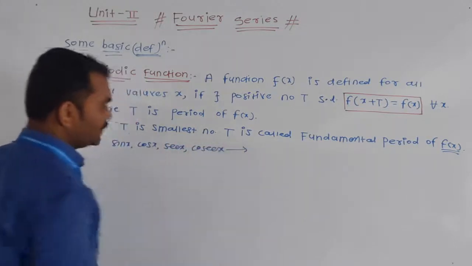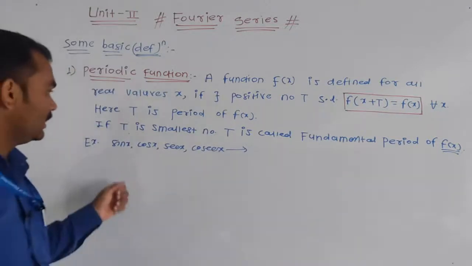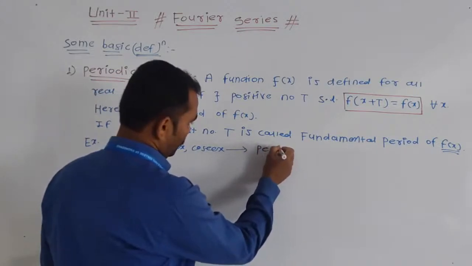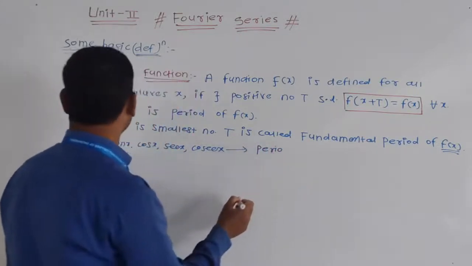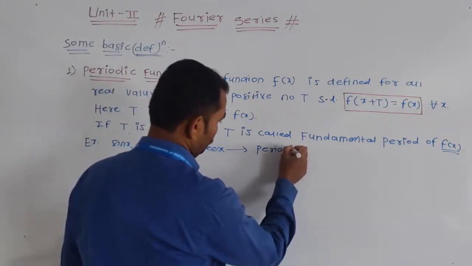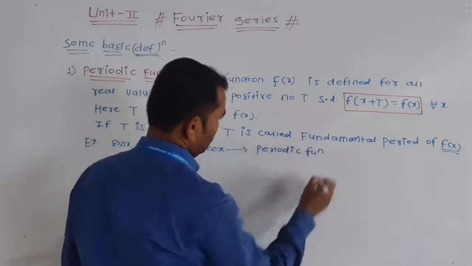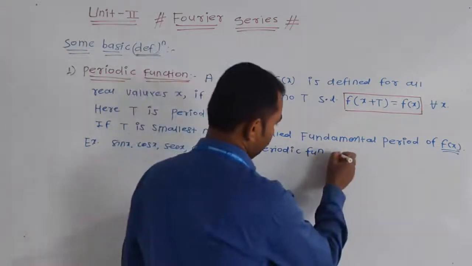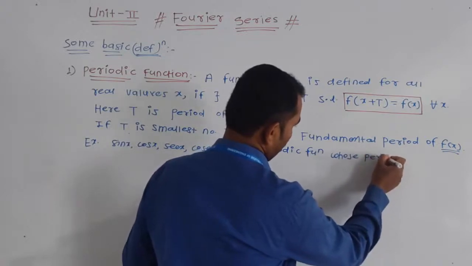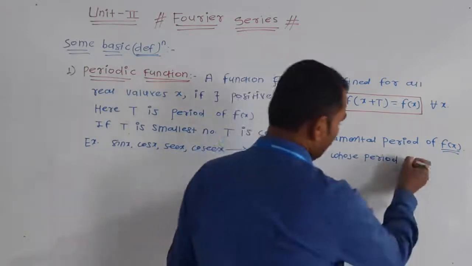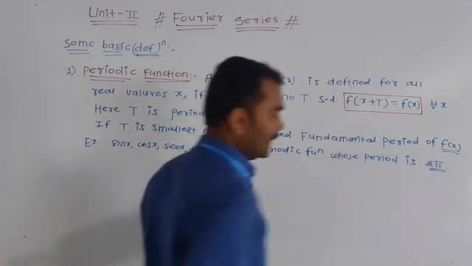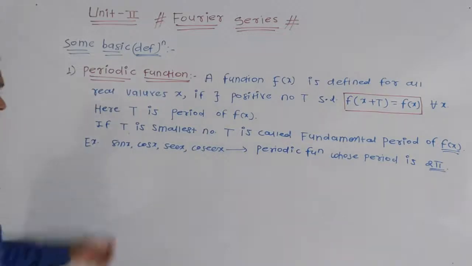These are periodic functions whose period is 2 pi. Okay, these are the periodic functions whose period is 2 pi.